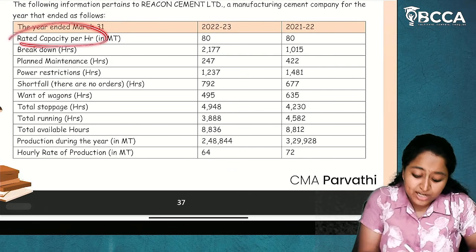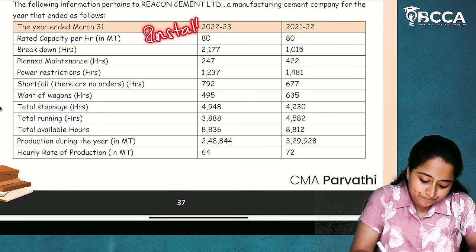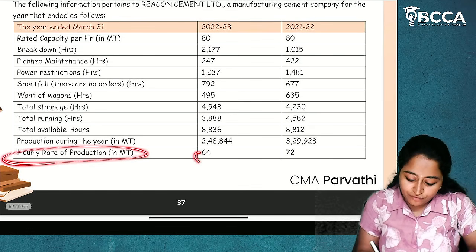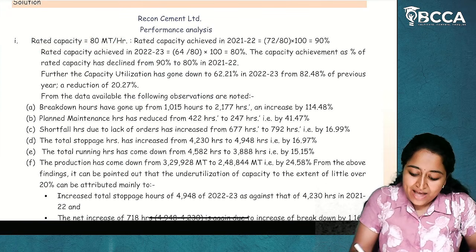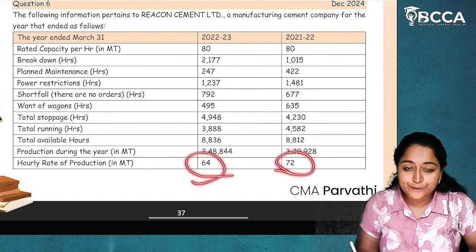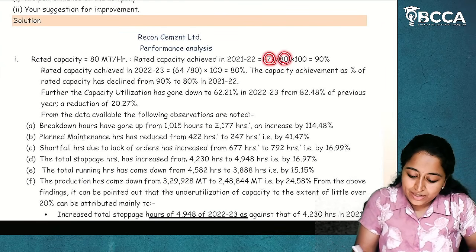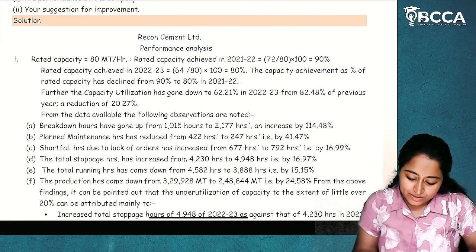Now, what is given to be the rated capacity? Rated capacity is given as 80 and 80, which means this is our installed capacity. Now, what is the hourly rate of production? 64 and 72. So, this is actual. So, we can derive the actual capacity utilization, which is 72 divided by 80 into 100 is 90% and 64 divided by 80 into 100 is 80%. The capacity achievement as a percentage of rated capacity has declined from 90% to 80%.